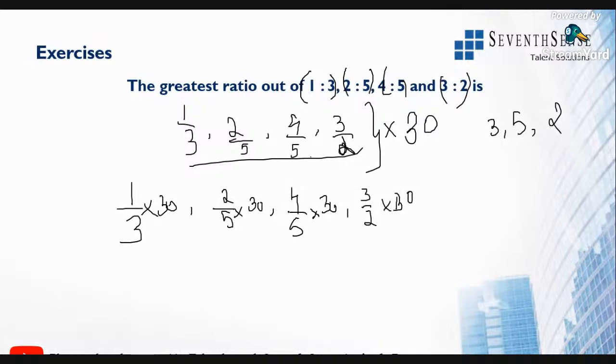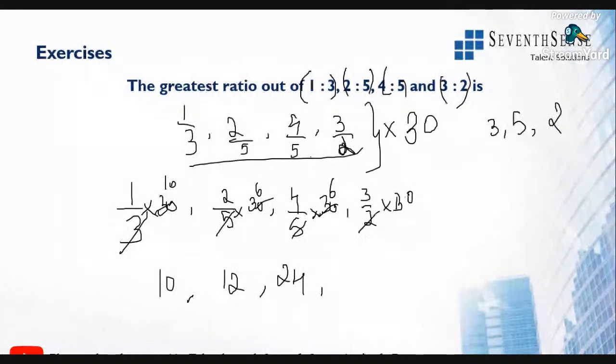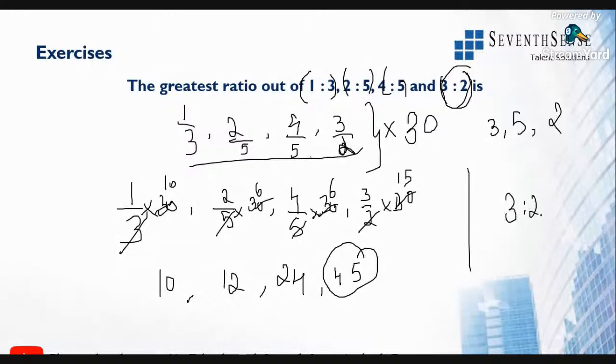All right. Now multiply: 3 into 10 is 30, so the first number is 10. This is 5 into 6 times, which is 12. This is 5 into 6 times, which is 6 fours are 24. Then 2 into 15 times, which is 15 into 3 is 45. So the last number is greater. So accordingly 3 by 2 is greater. So the greatest number in this is 3 is to 2.